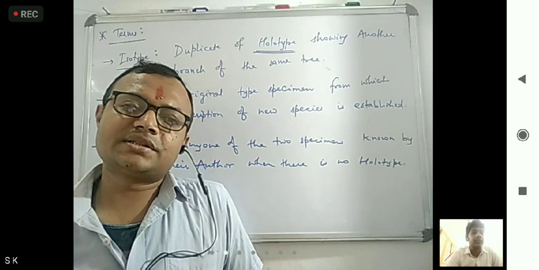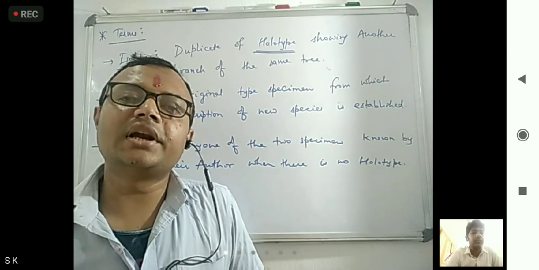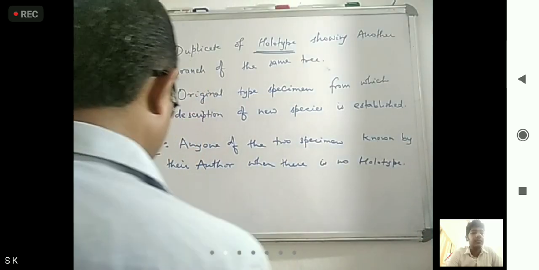Okay, now next is International Code of Nomenclature.